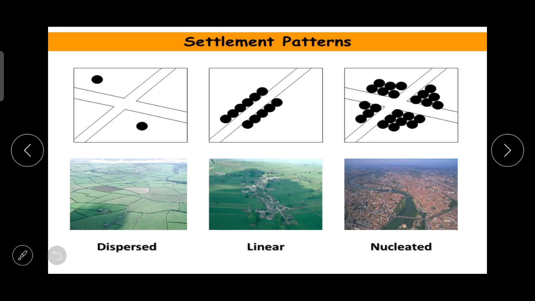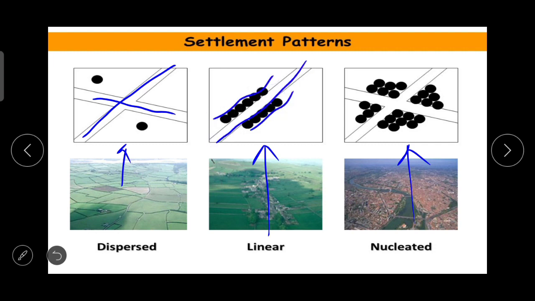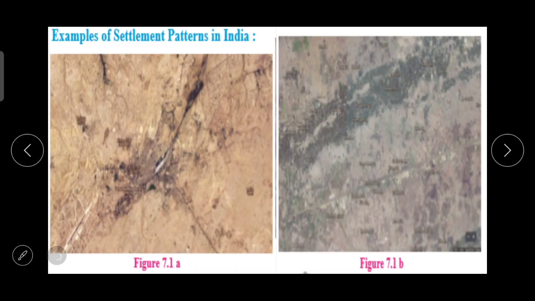Again, with the help of this figure you can easily understand the settlement patterns. Dispersed, then the linear, and the nucleated. These are the roads. ये रोड के बाजू में सिर्फ कम जो सेटलमेंट है, दैट इज डिस्पर्स्ड. लीनियर जो रोड है उसमें एक लाइन में जो सेटलमेंट दिखती है, दैट इज लीनियर सेटलमेंट. एंड इन न्यूक्लिएटेड, एक ही जगह पर बहुत सारे घर होते हैं, जैसे ये है ह्यूमन सेटलमेंट. So these are the types of settlements, and after this, now you have to answer these questions.